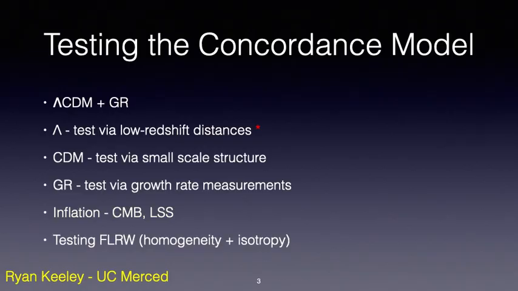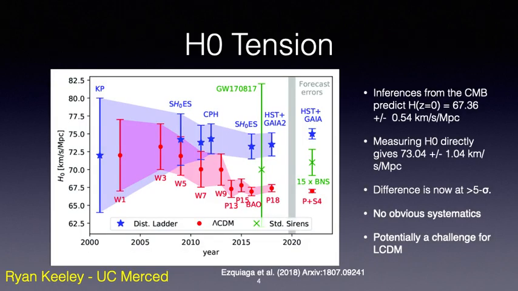There are a few different ways to pull at lambda CDM and its assumed GR, but today I'll focus on testing the lambda part via low redshift distances. One measurement where lambda CDM may be coming apart is the H0 tension, which is a mismatch in the value of the present Hubble rate as directly measured by the Cepheid calibration of supernova distances, and the value as inferred from the lambda CDM-based inference of the CMB.